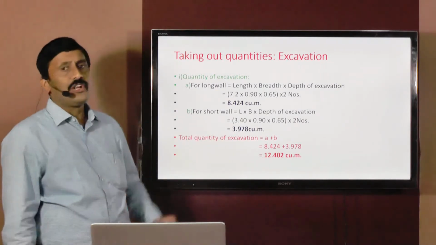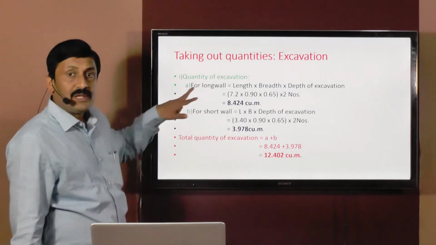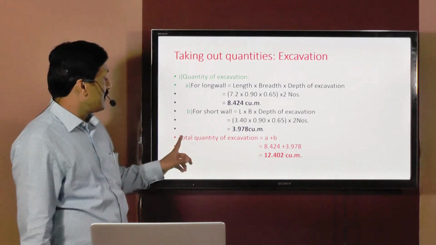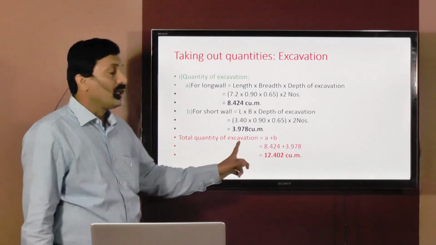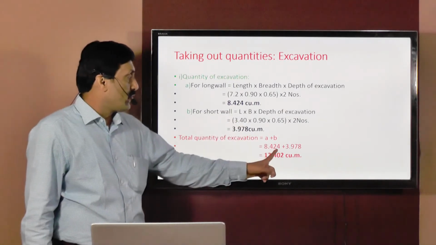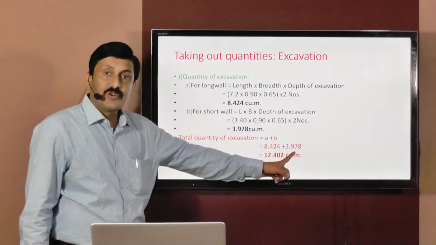So total quantity of excavation will be equal to quantity of excavation for long wall plus quantity of excavation for short wall. So that is A plus B. So here it is given total quantity of excavation will be equal to A plus B, that is 8.424 plus 3.978 here. This is for long wall, this is for short wall.